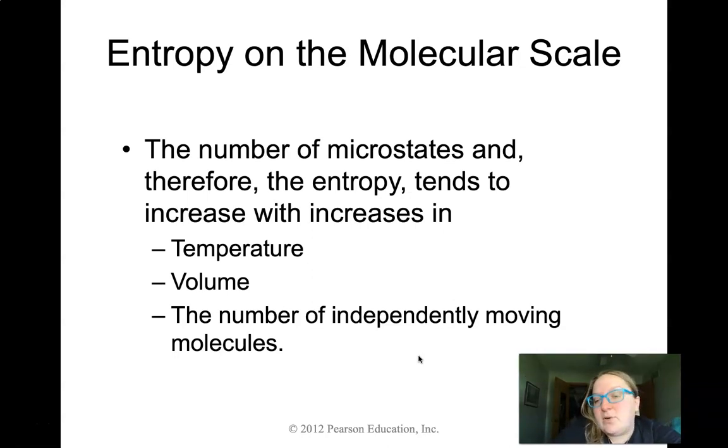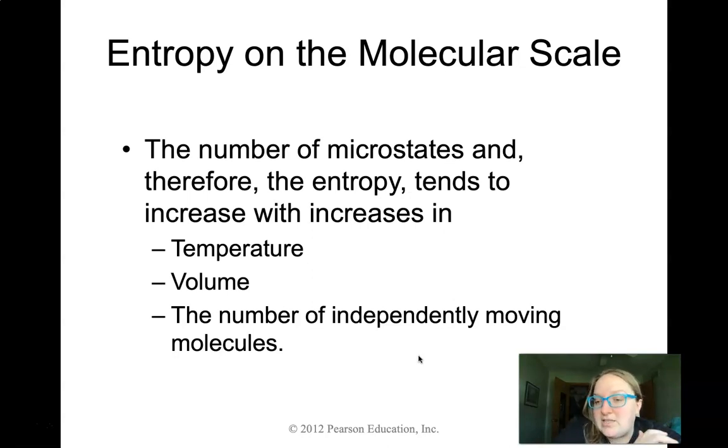So if we think about these microstates, the number of vibrations or translational motions and things like that, this is going to increase if we increase temperature because we're moving the molecule faster, we're moving it more. If we increase the volume, if we increase the number of molecules, we're going to increase the number of microstates.